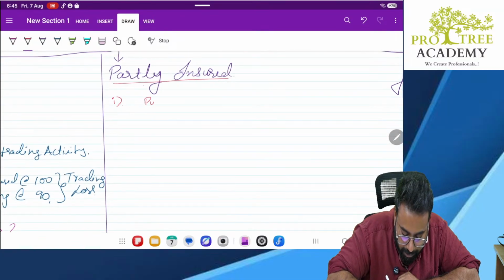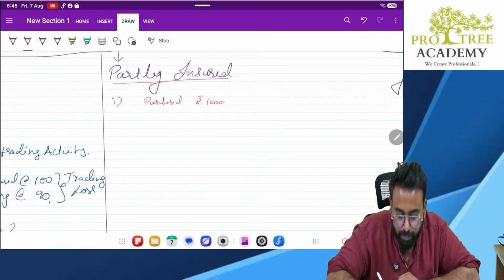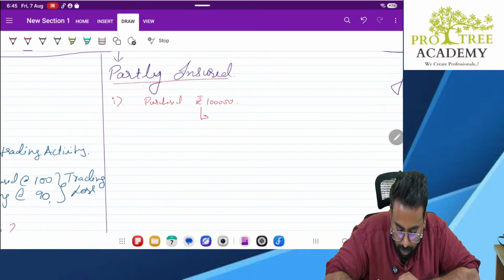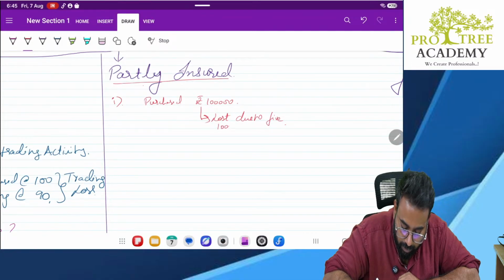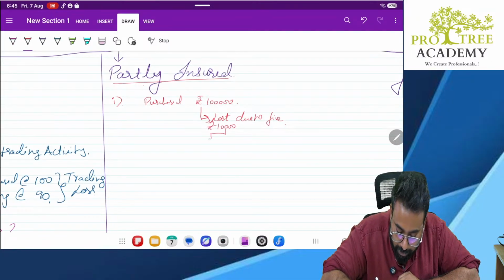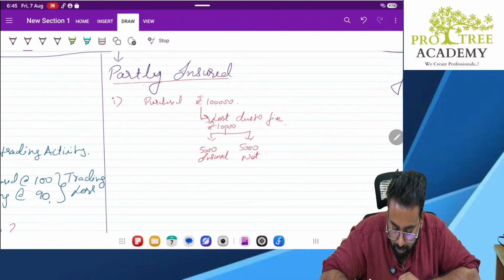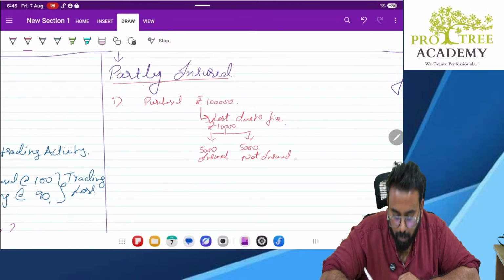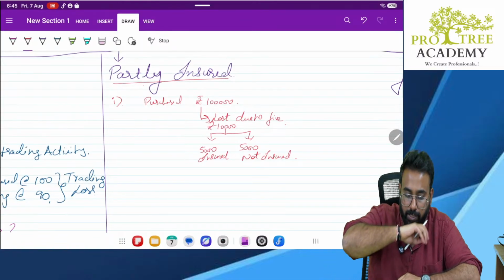I purchased rupees 1 lakh worth of goods. Lost due to fire 10,000. Out of which 5,000 is insured, 5,000 is not insured.